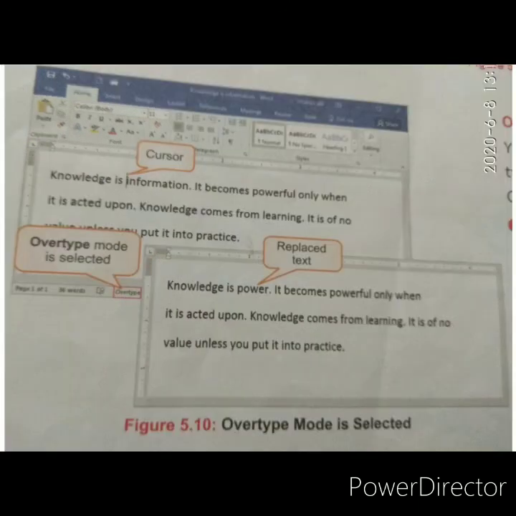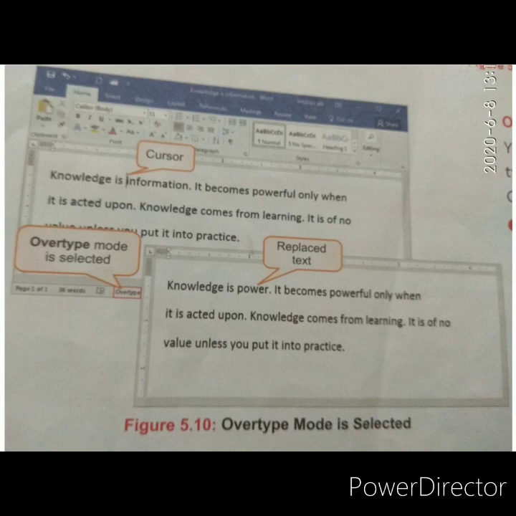Okay, next, in overtype mode, for example in this paragraph, if you want to add knowledge is power. Here it is written that knowledge is information. You want to write knowledge is power. How can we insert the data in overtype mode? Firstly, you can see where the cursor is. The cursor is before information. Okay, and the second step is you have to select overtype mode. You have to select it from the status bar. Overtype mode is selected. After this, you have to type power, P-O-W-E-R.